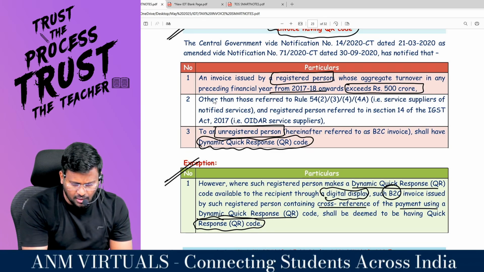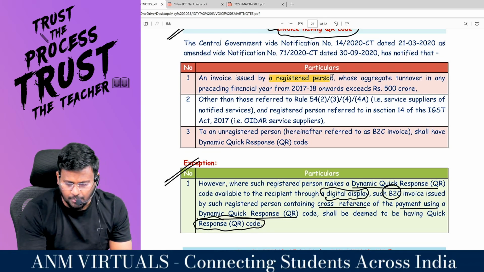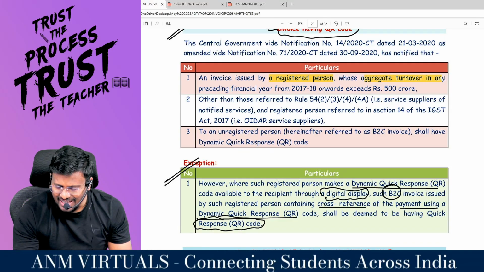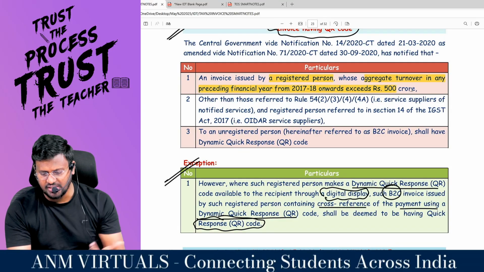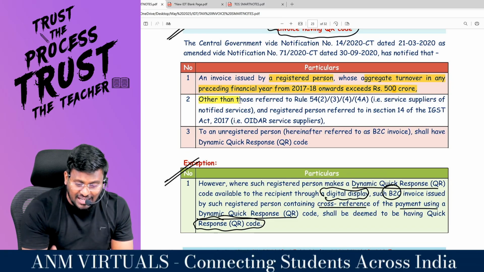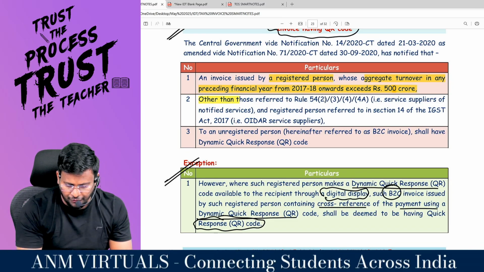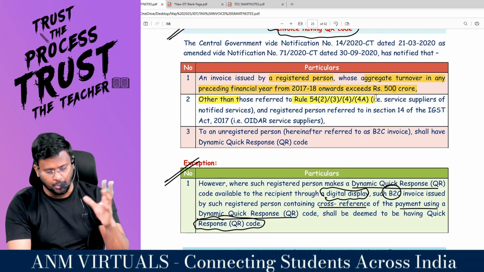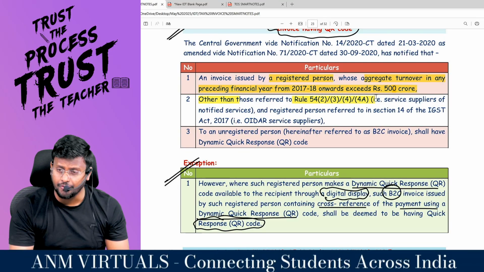Yes, sir. Sir, what is this full line? We will read it. An invoice issued by a registered person whose aggregate turnover in any preceding financial year from 17-18 onwards exceeds 500 crore, other than, means except, these people who are referred to in rule 54 sub rule 2, 54 sub rule 3, 54 sub rule 4 or 54 sub rule 4A.